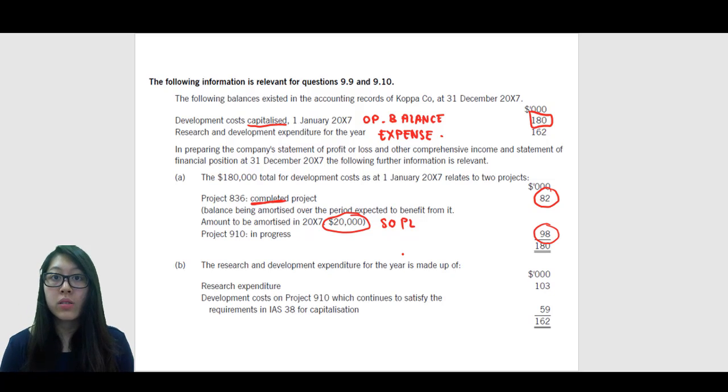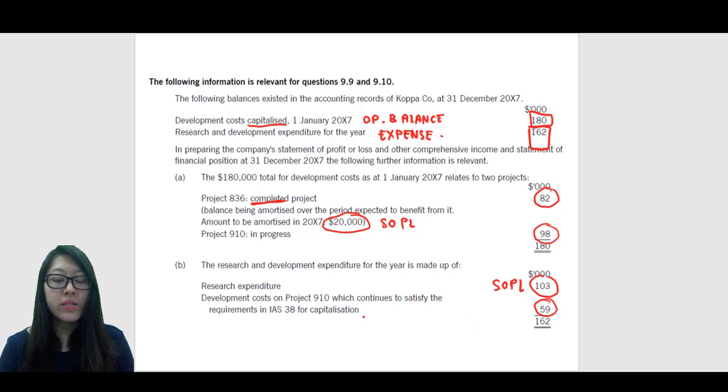B, the research and development expenditure for the year is made up of research expenditure of 103 and development costs 59. So from the 162, we have 103,000 and 59,000. The 103,000 relates to the research expenditure. Remember, research expenditure is always expensed off, so this is going to go into our profit or loss statement.